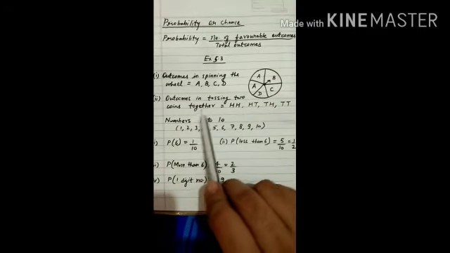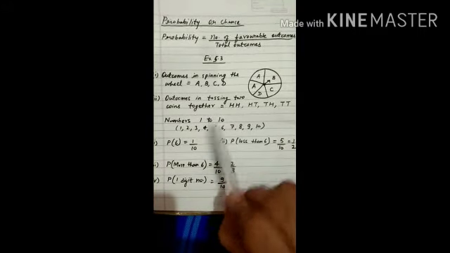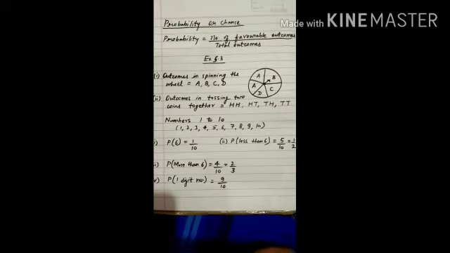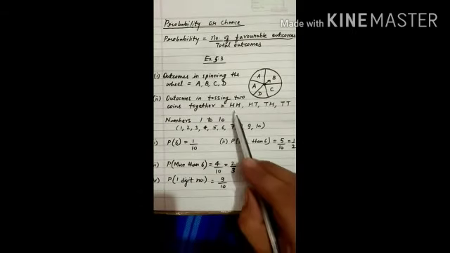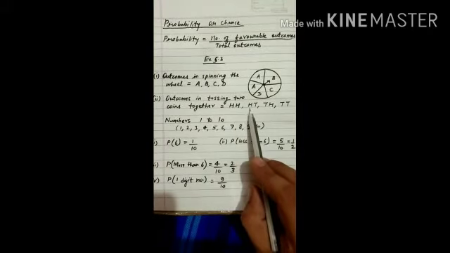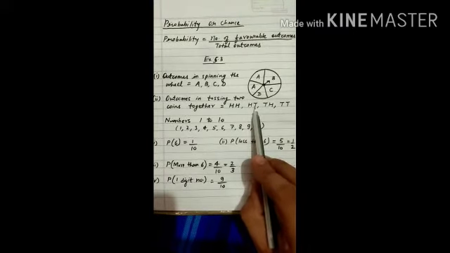Another question is outcomes in tossing 2 coins together. When we toss 2 coins together, there can be 4 different outcomes. How? In the first coin, head can come at the top. In the other coin also head can come at the top. So H H, head head, is one of the outcomes. In the first coin, maybe head can come, but in the second coin, maybe tail can come at the top. So this is also one of the outcomes, head and tail.